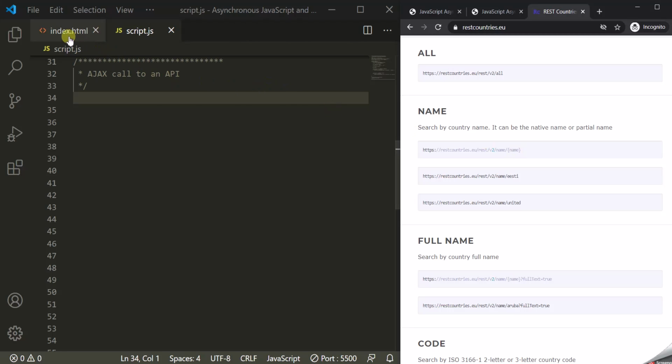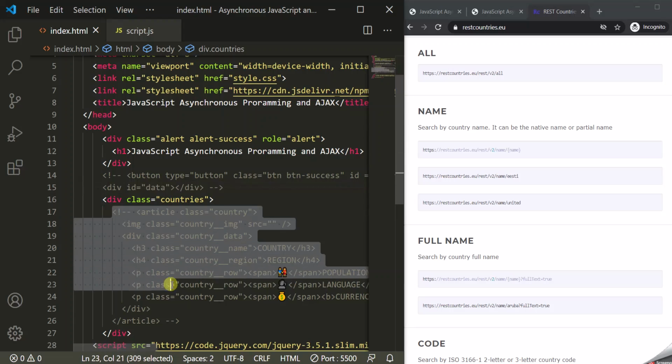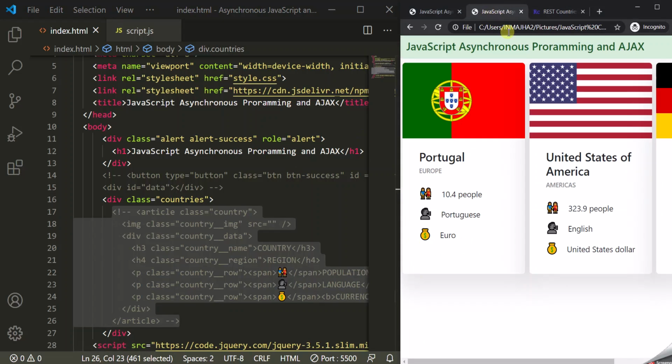So the first thing which I have done is I have added a div element in my index.html file with the class countries. And it is this div element inside which we are going to display different country information. And then I have this commented HTML code. And this HTML code is to display a card. So here in this example, you can see we are displaying the country information inside a card. So this HTML is for displaying a card like this. Now I have commented this because we are not going to use it inside this index.html file.